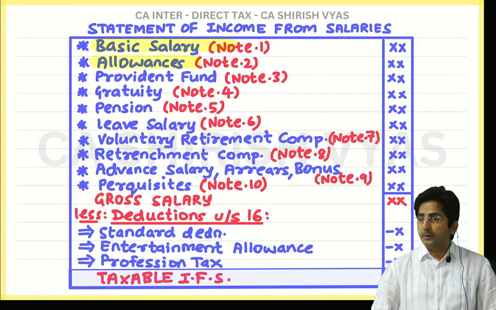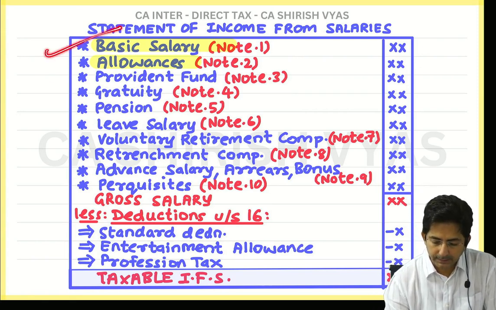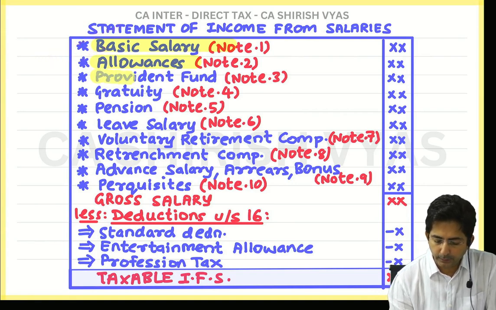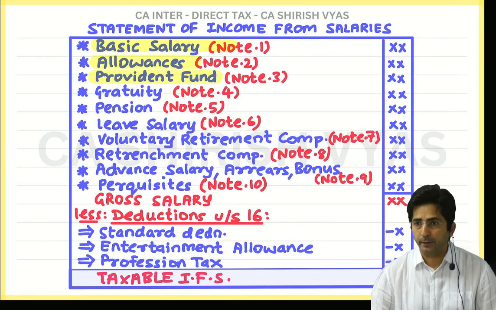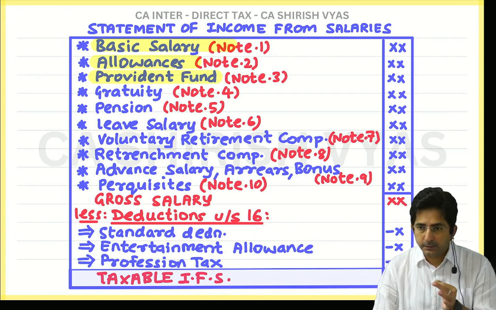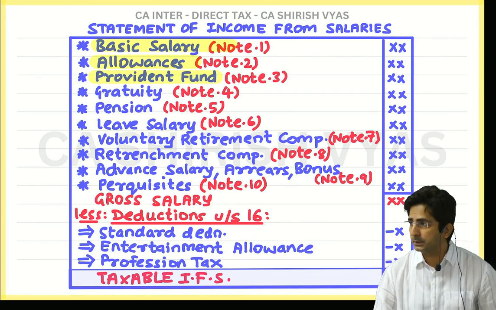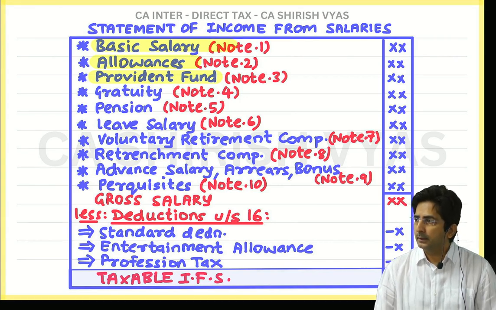Okay, see here, in income from salary, we finished basic salary, we finished allowances, and even provident fund theory is over. Now see, the next theory is gratuity. But before moving to gratuity, I will discuss something about dearness allowance. Tell me, what is dearness allowance? It is an allowance given for inflation.